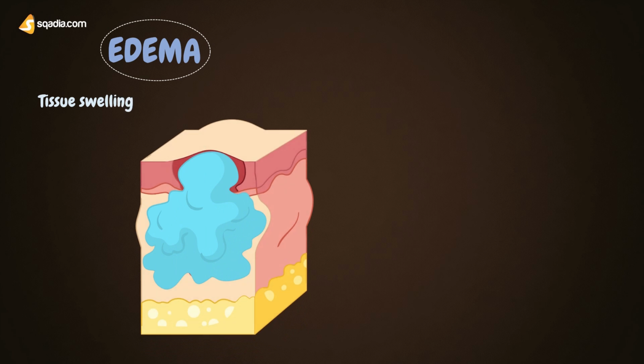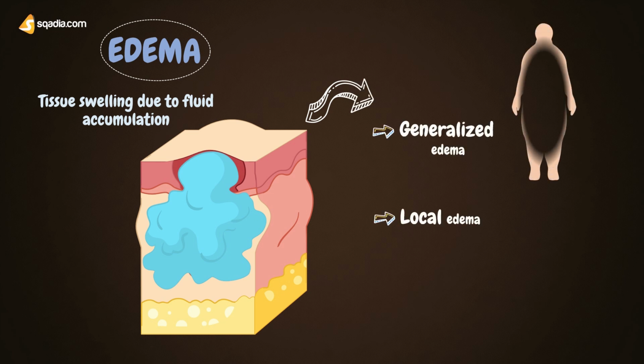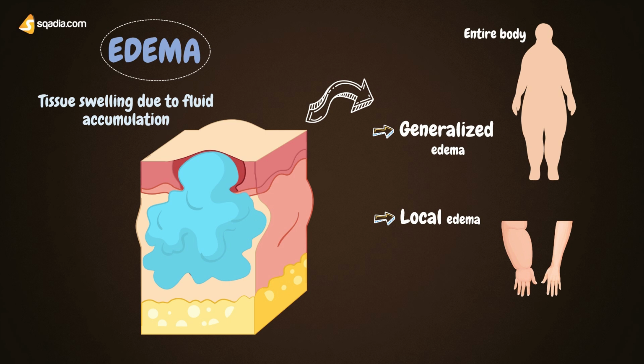To sum it up, edema is a condition of tissue swelling that is caused by excessive accumulation of fluid in the tissues. And this edema can be generalized or local. Generalized edema involves the entire body, not a particular organ or area of the body. But local edema is one that occurs in a specific area of the body, such as the abdomen, lungs, and extremities like hands, feet, ankles, and legs.